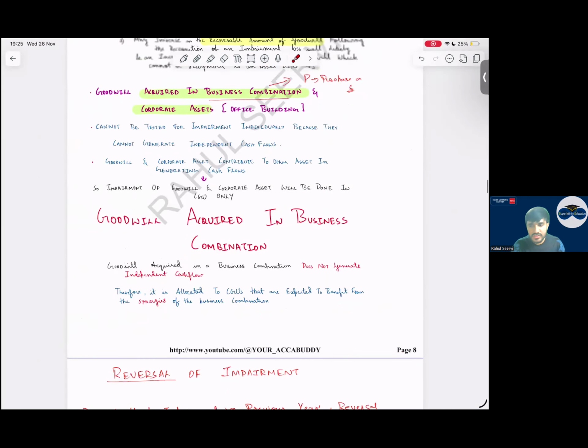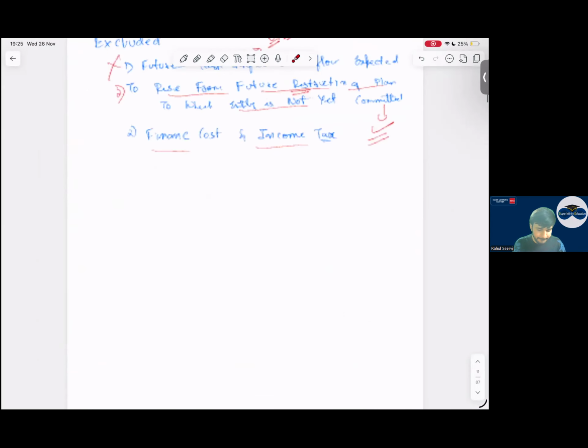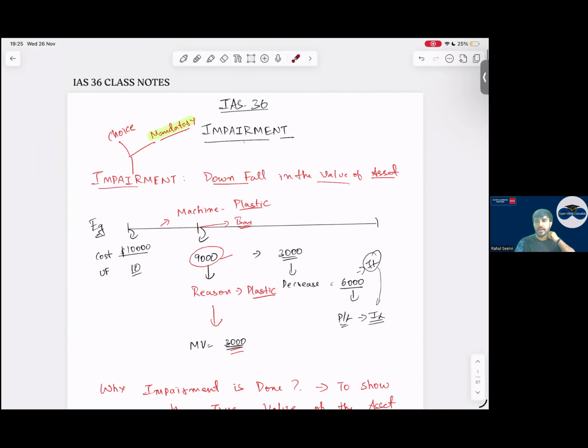So with this, this part is also done. IAS 36 is also done. Any doubts for anyone in IAS 36?